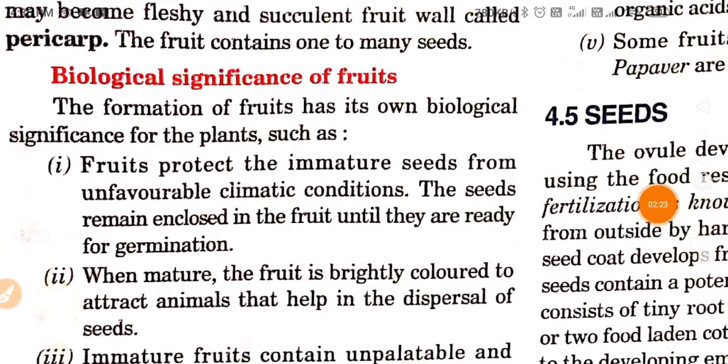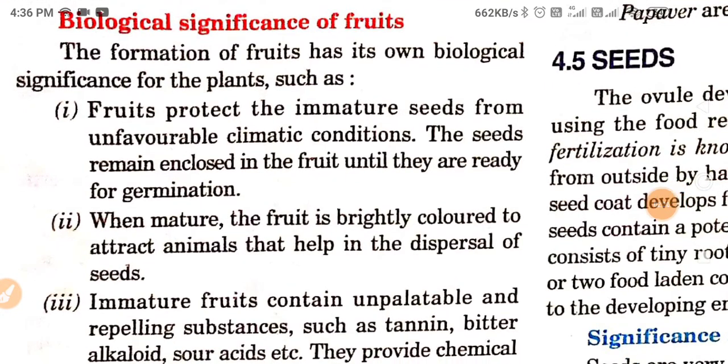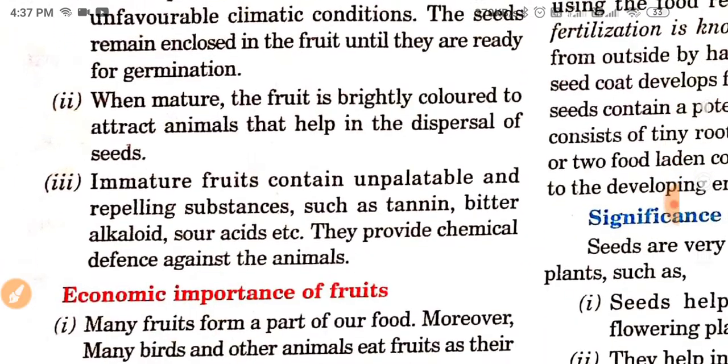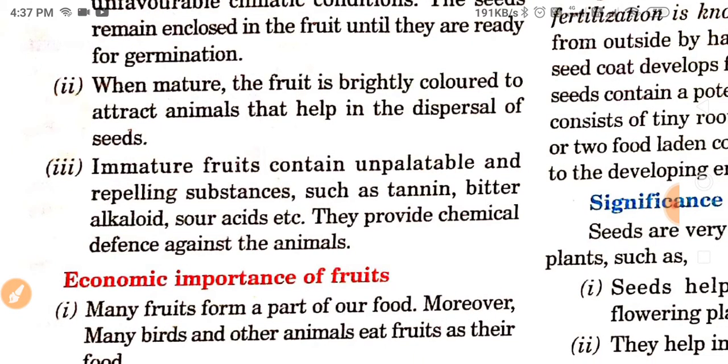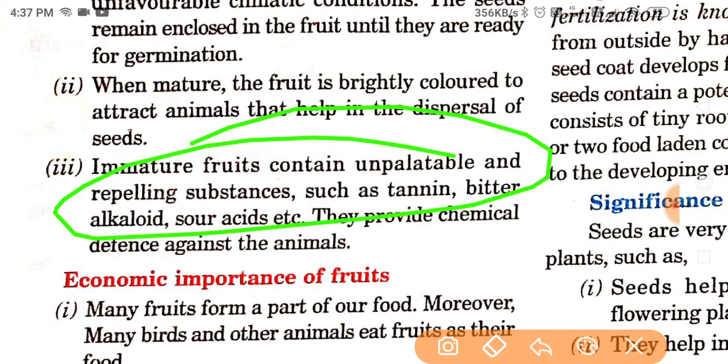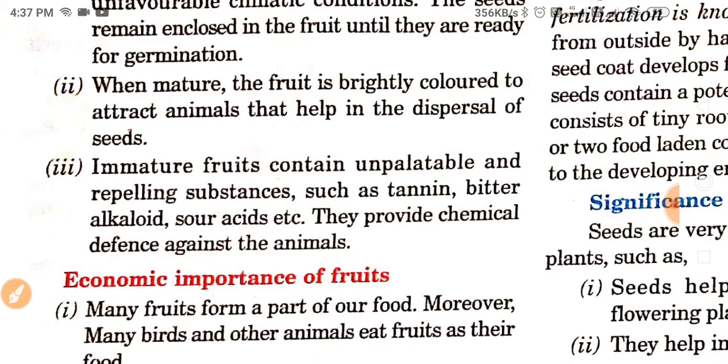So what is the biological significance of fruits? First, fruits protect the immature seeds from unfavorable climate conditions. The seeds remain enclosed in the fruit until they are ready for germination. Next, when mature, the fruit is brightly colored to attract animals that help in the dispersal of seeds. Immature fruits contain unpalatable and repelling substances such as tannin, bitter alkaloids, sour acids, etc. They provide chemical defense against animals.